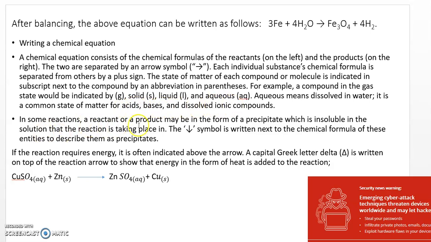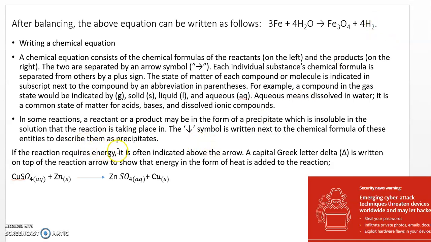Now in some reactions, a reactant or product may be in the form of a precipitate, which is insoluble in the solution that the reaction is taking place in. So you represent it with a downward arrow when the product which is formed is insoluble in water and forms a precipitate. If a gas is formed, you represent it with an upward arrow.